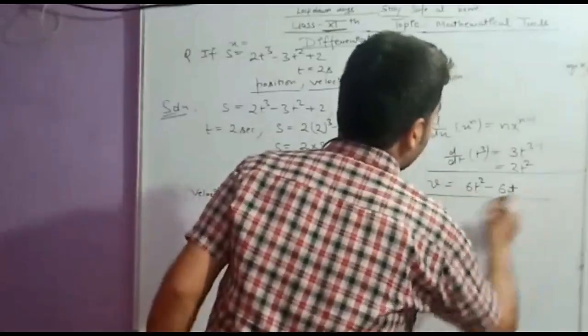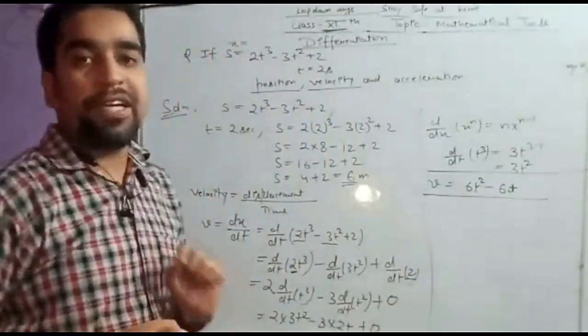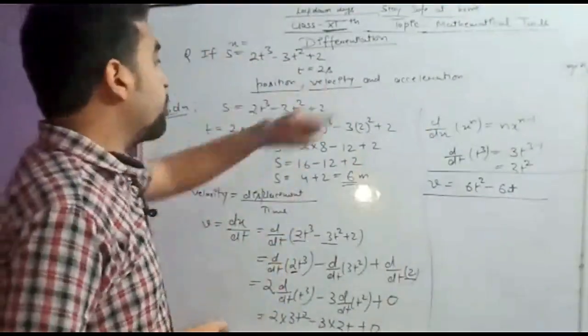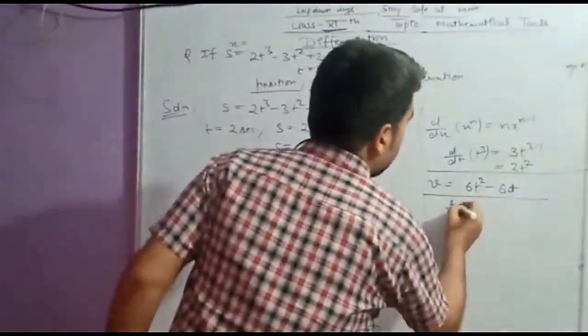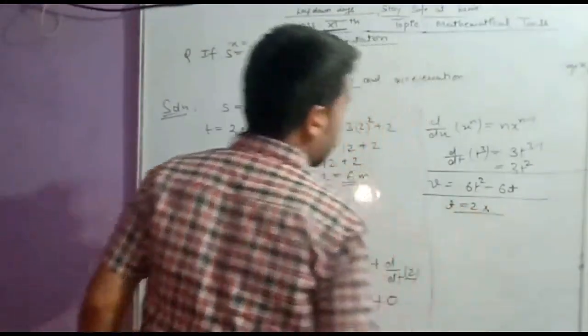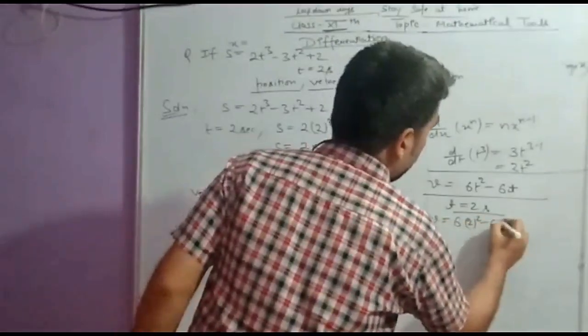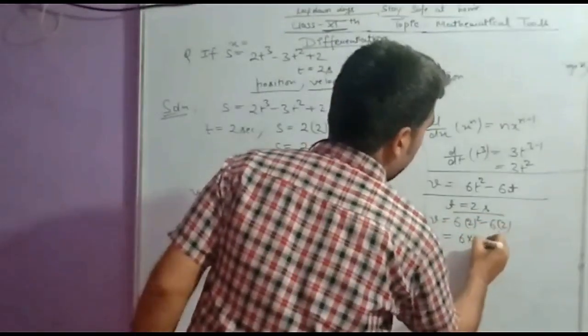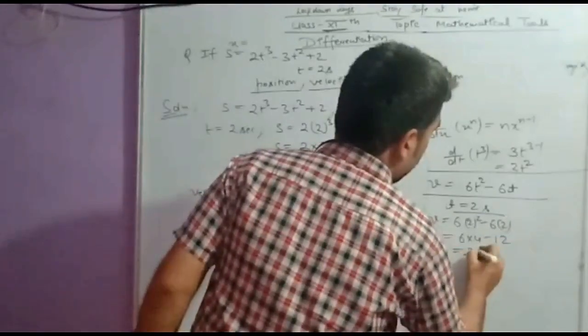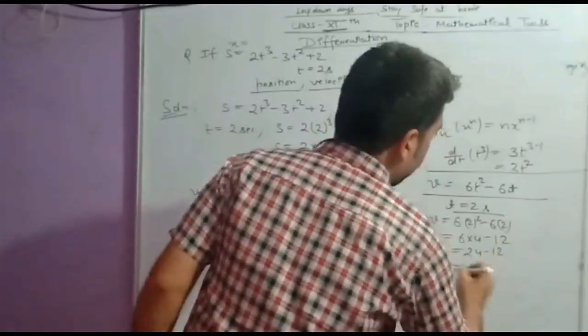Okay, so this is the velocity, but they have asked for a particular case. They have asked for t is equal to 2 seconds. So let us substitute the value t is equal to 2 seconds. So velocity is equal to 6 into 2 square minus 6 into 2. So this will be 6 into 4 minus 12. So 24 minus 12, this will be 12.